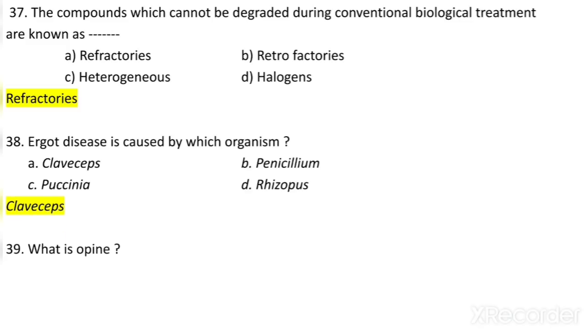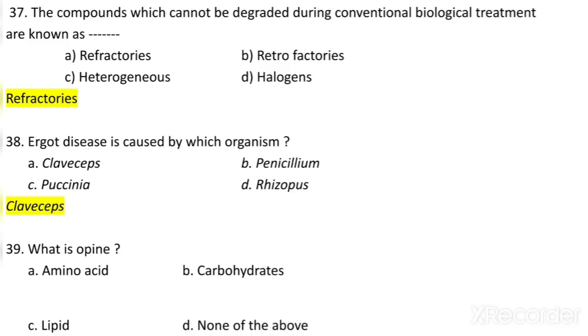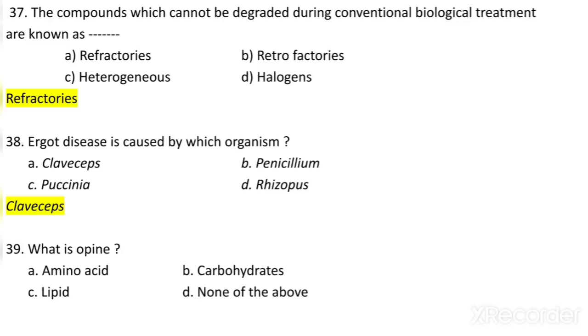What is opine? Now see, this is a very new term, opine. It is amino acid or carbohydrates or lipid or none of the above. This question was asked many times in the ICAR-NET in the agriculture section. So opines are what? They are amino acids.